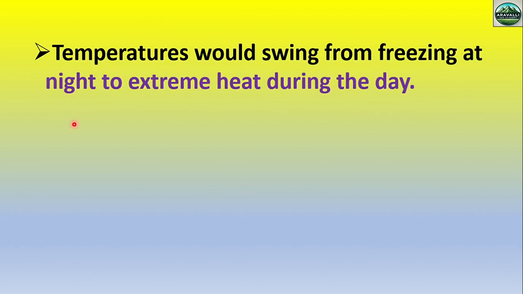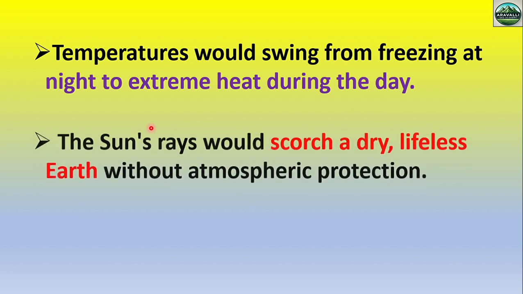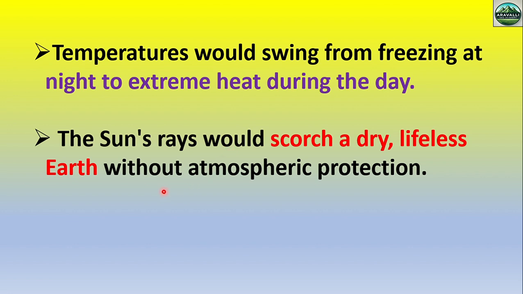Temperature would swing from freezing at night to extreme heat during the day. If the atmosphere is absent, the temperature swings: in the daytime it is very hot, and at night it is very cold, below 0 degrees, like on the moon. The sun's rays would scorch a dry, lifeless Earth. If there is no atmosphere, sunlight directly strikes the surface, so the Earth's surface will be dry and the Earth lifeless.